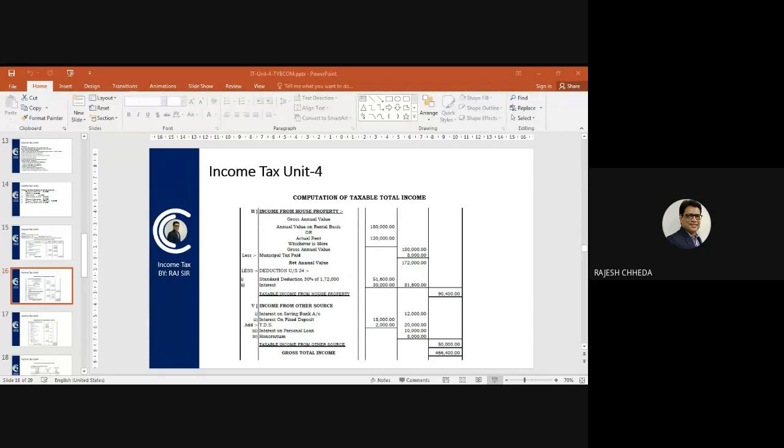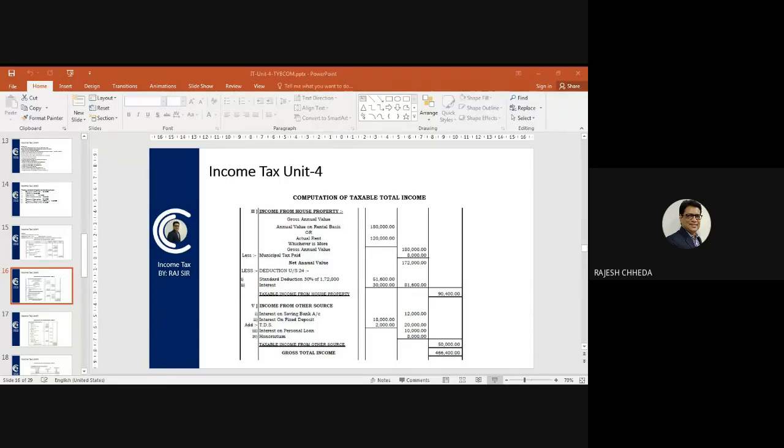So you found taxable income in 3 heads. First you found taxable salary, then taxable house property, then taxable income from other sources, and the total of all three, A plus B plus C, gives the gross total income of 4,66,400 in this question.